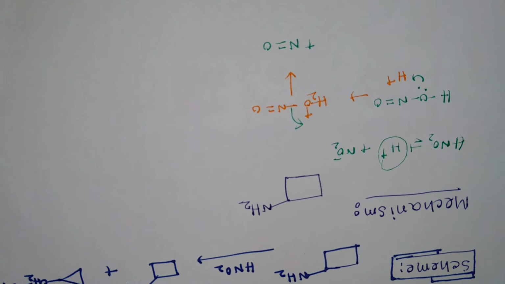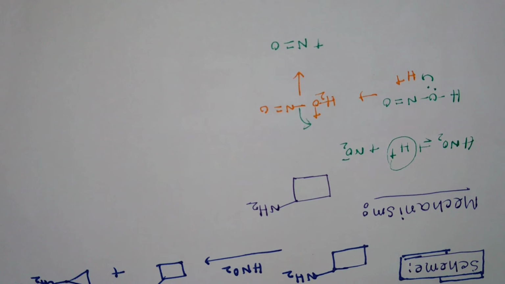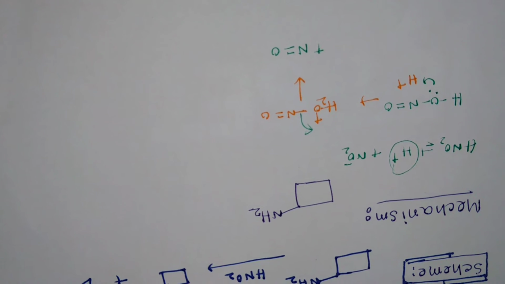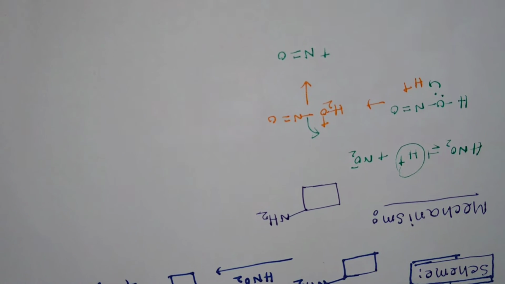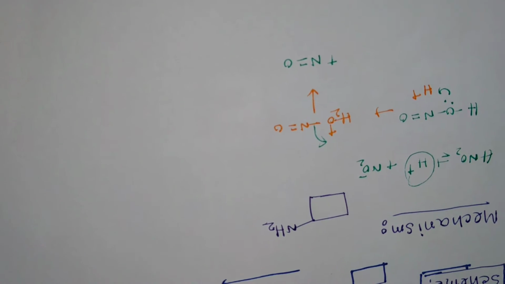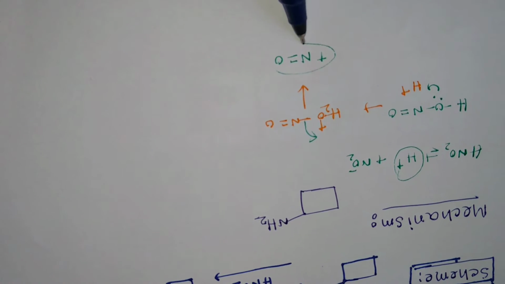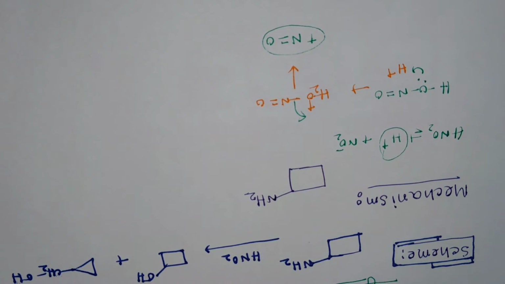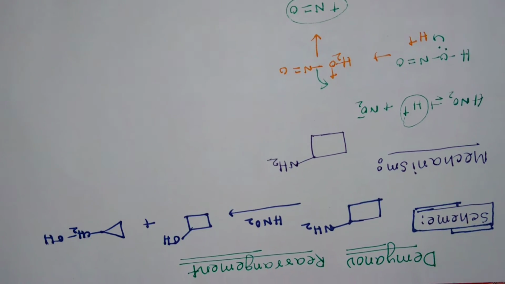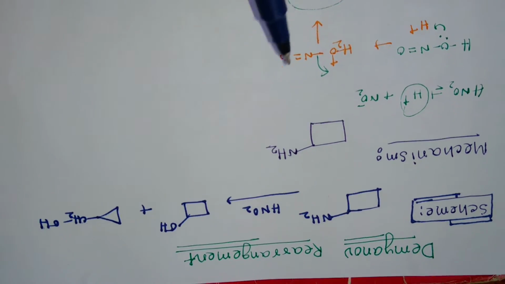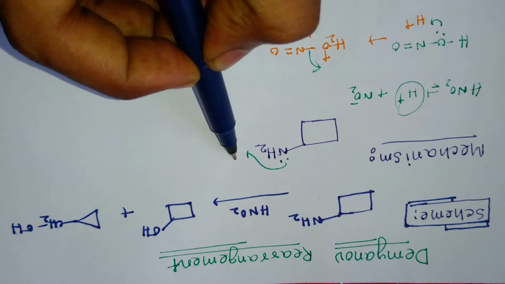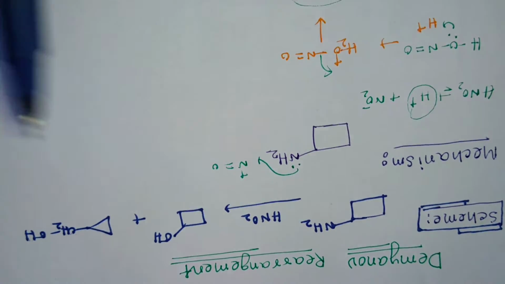Now the question is, for this Demjanov rearrangement, when we use nitrous acid HNO2, it exactly produces NO plus. Okay, mind it, NO plus. Now what is the mechanism? Now this is the mechanism. This lone pair of the nitrogen atom attacks N double bond O plus.